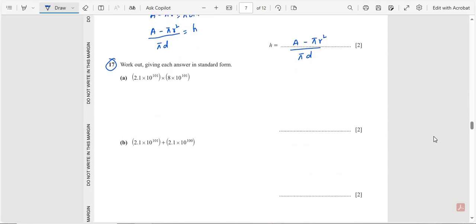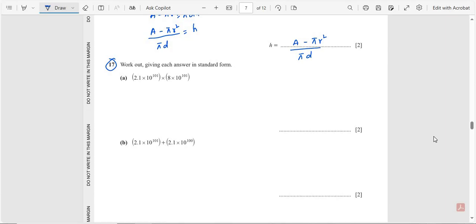Question number 17. Work out, giving each answer in standard form. So 2.1 multiplied by 10 raised to the power 101, multiplied by 8 multiplied by 10 raised to the power 101.